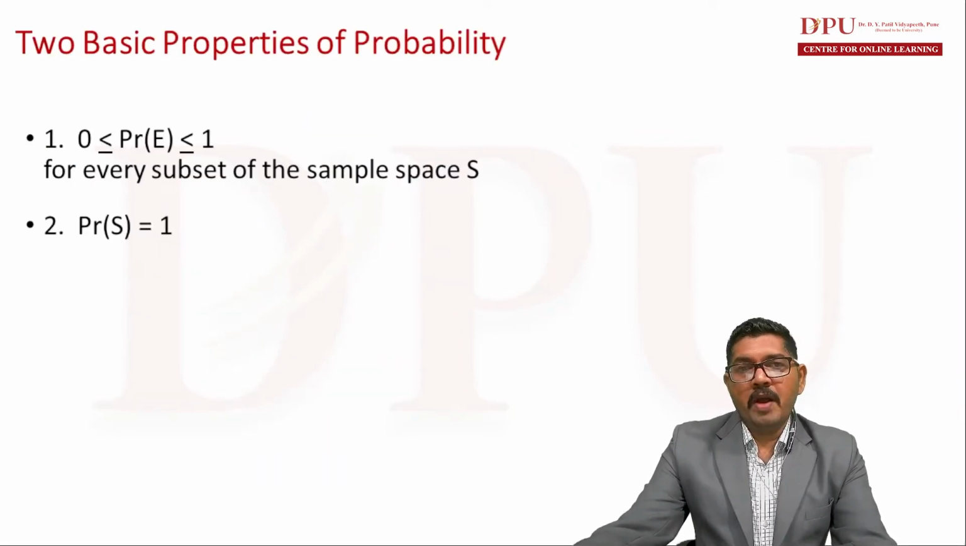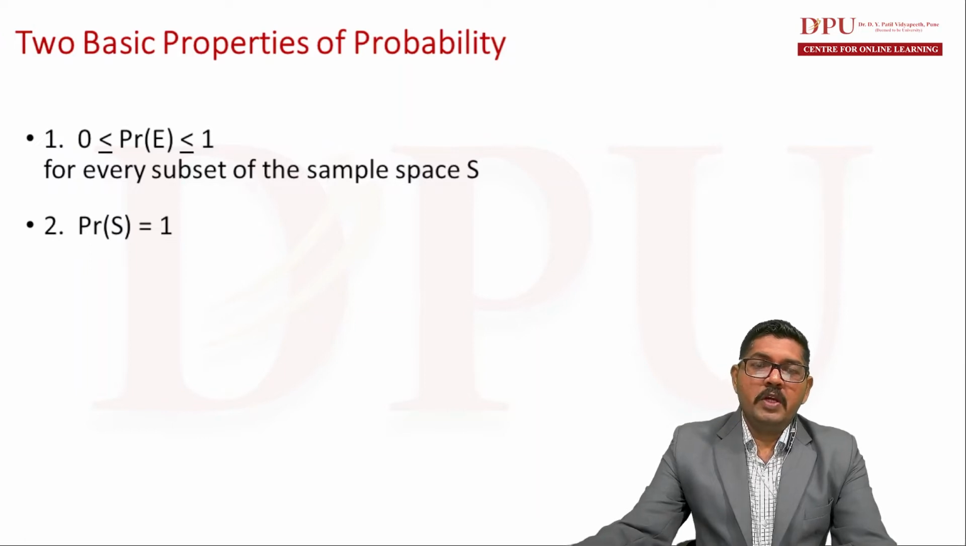Two basic properties of probability. The value of the probability always lies between 0 and 1. It cannot be more than 1, it cannot be less than 0, for every subset of sample space S. Another basic property of probability is that the probability of sample space is equal to 1.